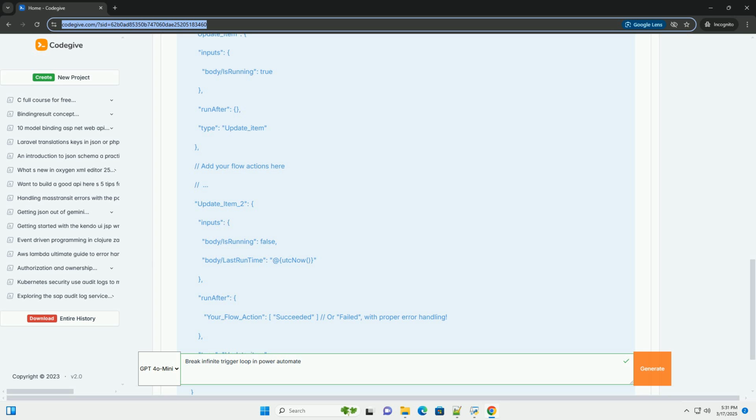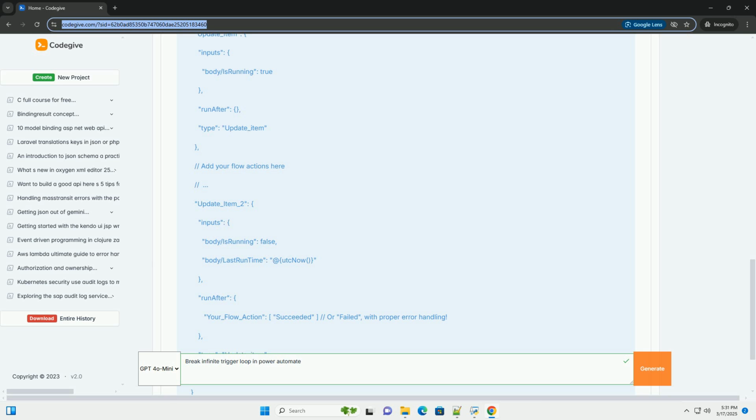Condition, check if running. Condition: at equals, body, get underscore item, value 0, is running, true. If yes, flow is already running. Terminate action, failed with a message like flow is already running. If no, flow is not running. Update item, set is running to yes: update the same item retrieved in the get item step. Set is running to yes.